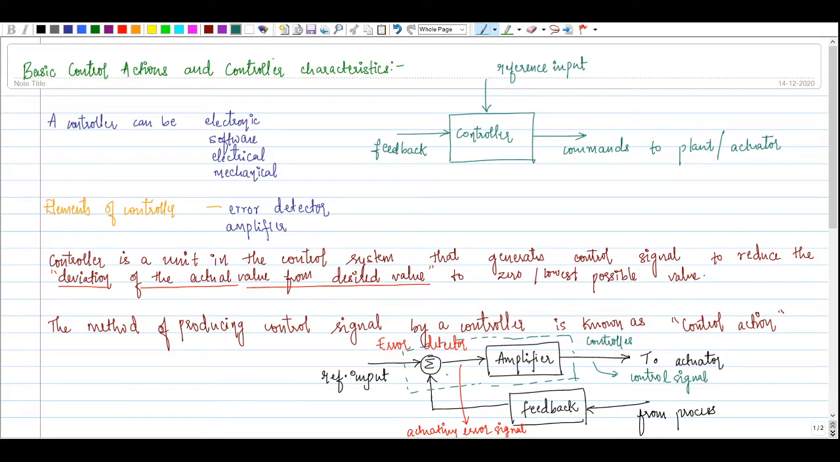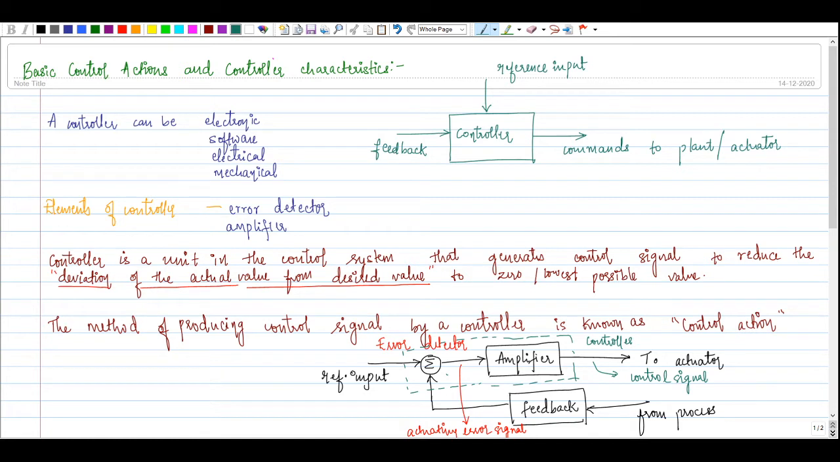In this video, we will start with basic control actions and controller characteristics. To start with, what is a controller? Every system has feedback. When we consider a closed loop control system, normally the feedback is given so that we can improve the output, so that we can get our output to the desired value. In this procedure, the controller plays a very important role.